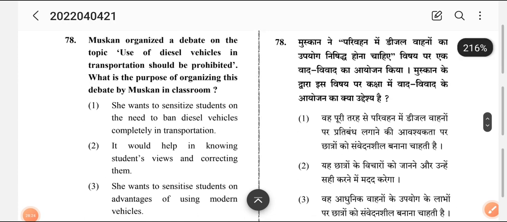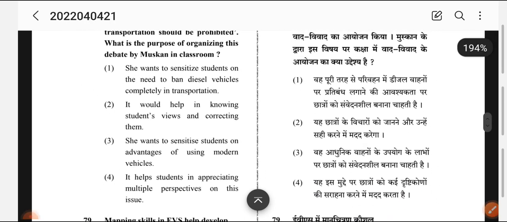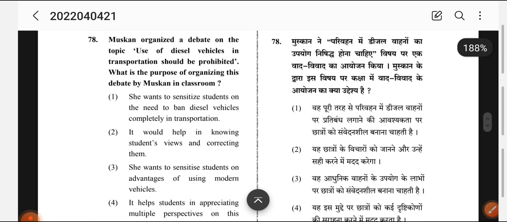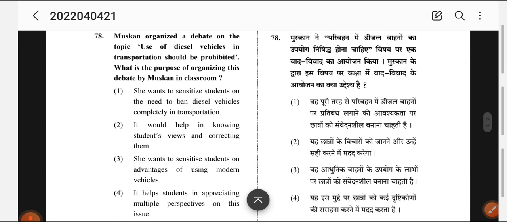Coming to question number 18. Muskan organized a debate on a topic: use of diesel vehicles in transport should be prohibited. What is the purpose of organizing this debate by Muskan in the classroom? Okay.